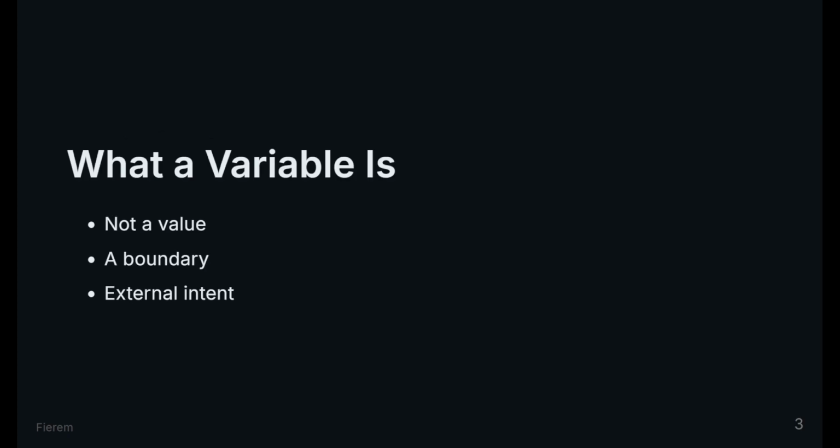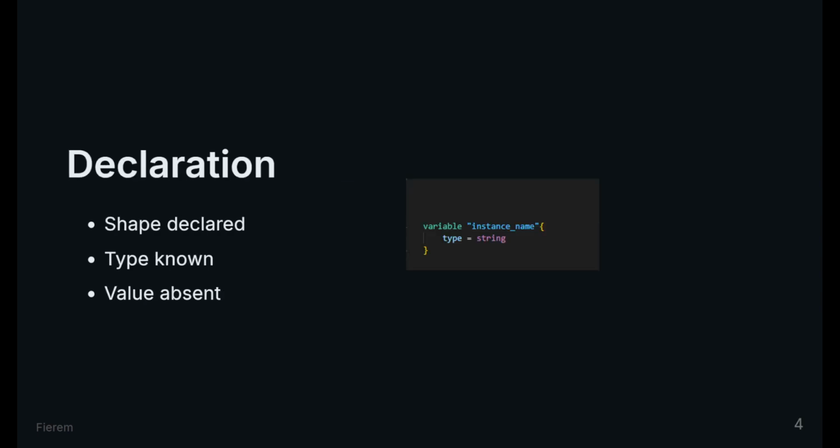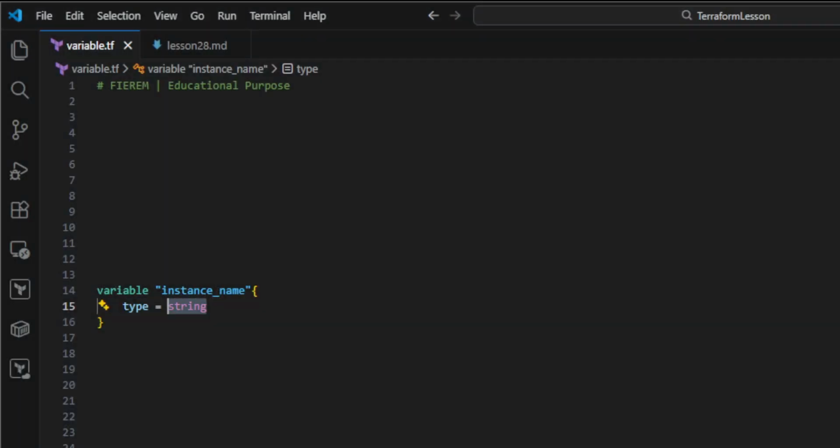An input variable is not a value, it is a boundary. It marks a place where Terraform expects external information, not now, not later, at evaluation time. This block does not assign a value, it declares a shape. Terraform learns that a value must exist and what form it must take. The value itself is not yet present.